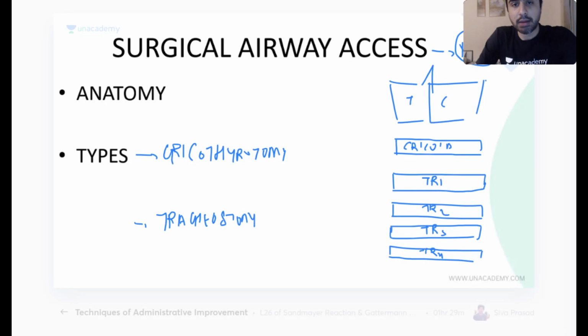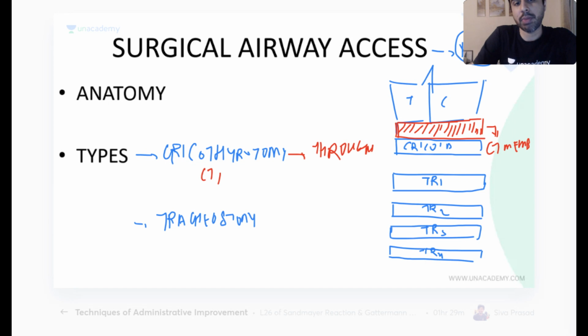So over here, in between the thyroid and cricoid, there is a structure. What is the structure in between thyroid and cricoid? There is a layer over here. What is that called? Yes, Akar Prabhu. What is the structure called between thyroid and cricoid? Yeah, excellent, Mackie. That is called cricothyroid membrane. Okay, that is called cricothyroid membrane. So when I say I'm going to do a cricothyrotomy, it means I am going to get an airway access through, don't say through cricoid cartilage, it is going to be through cricothyroid membrane.